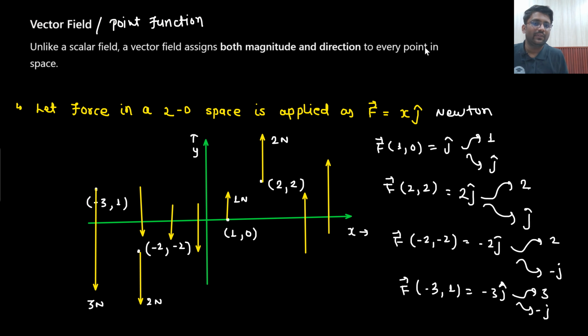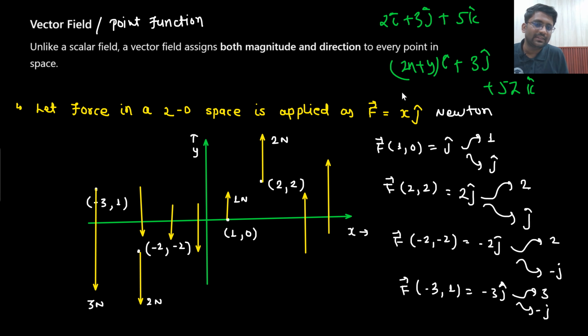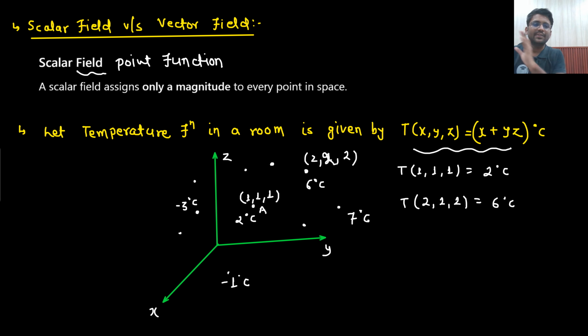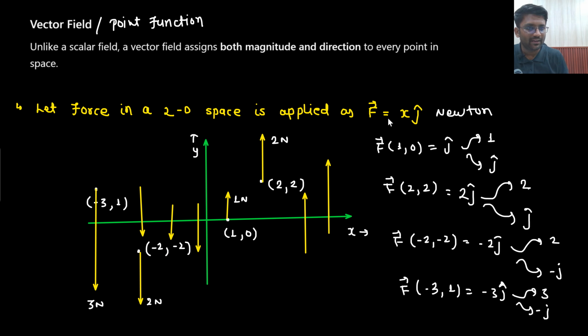Vector function, vector field. 2 i cap plus 3 j cap plus 5 k cap, this is a vector. But (2x + y) i cap + 3 j cap + 5z k cap, this is a vector field function. Is that understandable to you? I hope you have understood the meaning of vector field and scalar field. Scalar field means it does not have a direction. Vector field means it will have a direction. It is simply a field which has a direction.